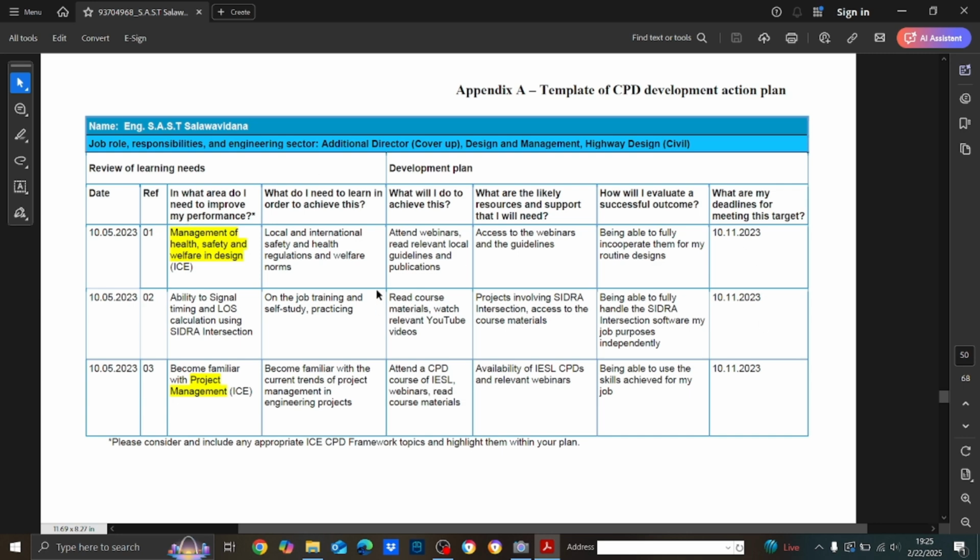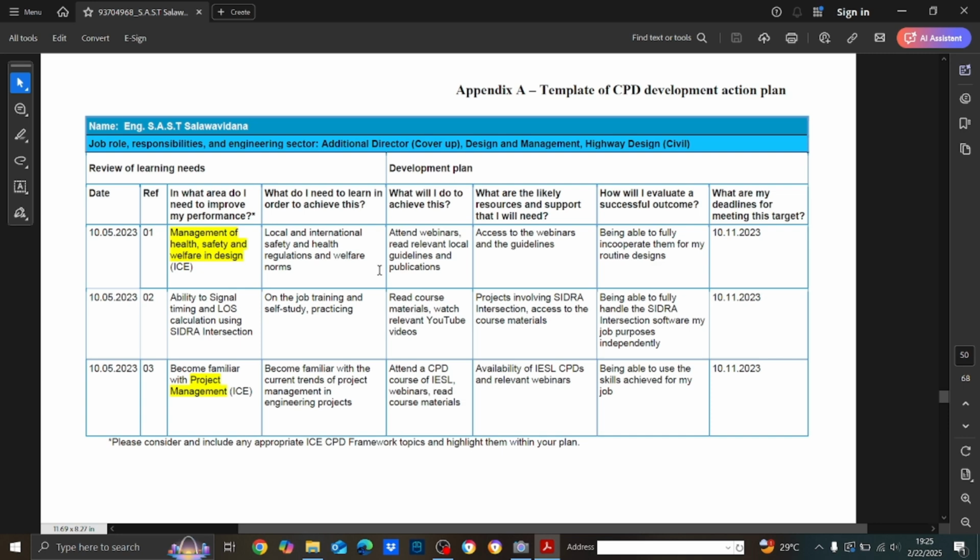This is their template, right? So you have to check their template and get it from the website. This was the available template in the year 2023. It says, in what area do I need to improve my performance? I thought management of health, safety and welfare in design. That is kind of ICE's one of the objectives. That is why I have put it there, ICE, right? Then they ask, what do I need to learn in order to achieve this? That means how I am going to achieve them. That is using local and international safety and health regulations and welfare norms.